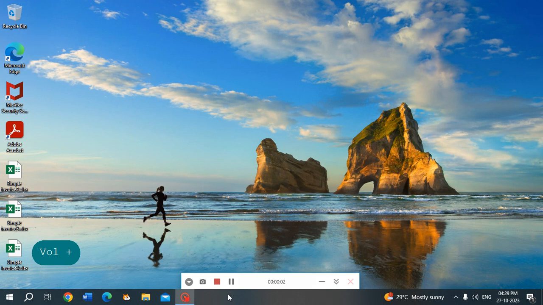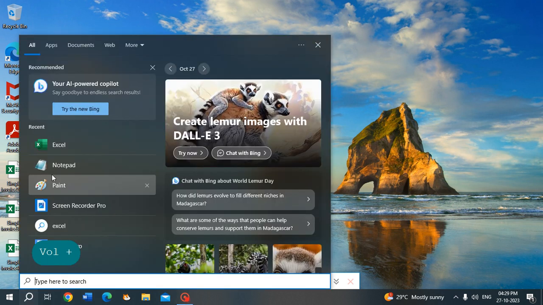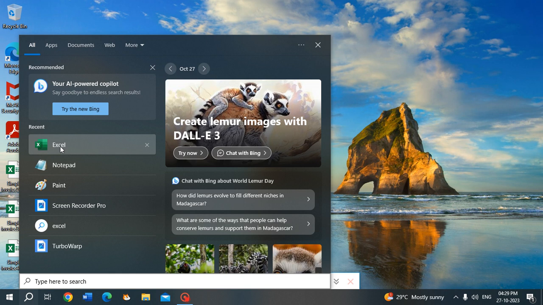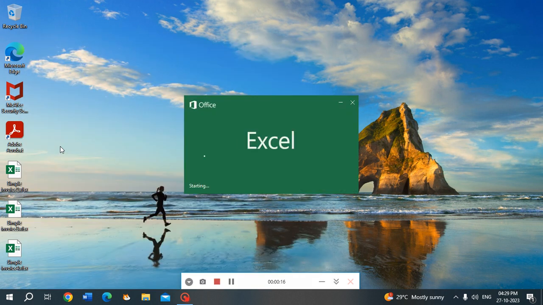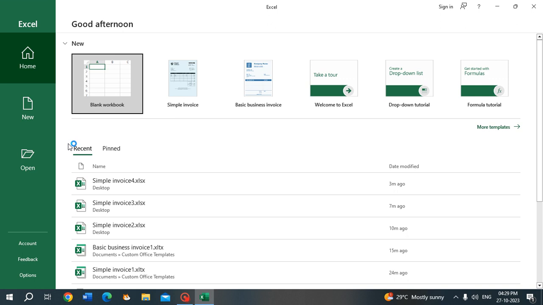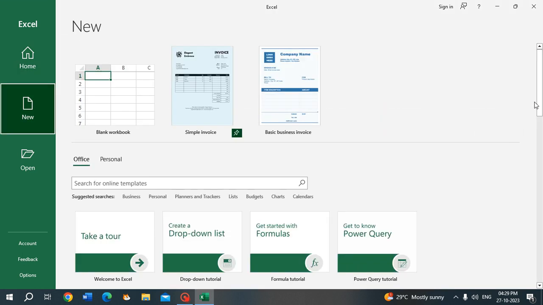Hello everyone, today's topic is how to create an invoice using MS Excel. For that you need to open MS Excel. While opening MS Excel, it will ask you to open a blank workbook, or you can go for more templates. Click on more templates.